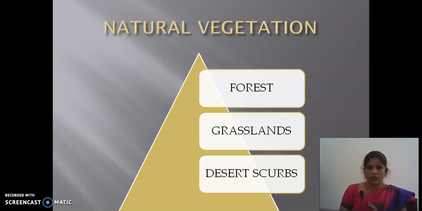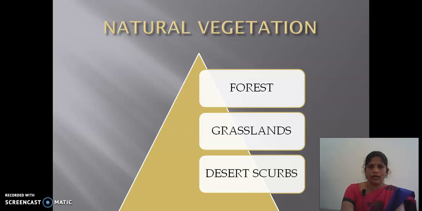Forest, how are forests formed? The places which receive heavy rainfall have thick forest and thick rooted plants, that is forest. Then grasslands: places that receive moderate temperature and scanty rainfall or snowfall, there grasses grow very well.